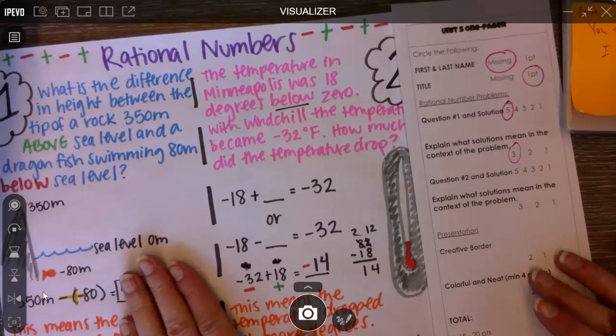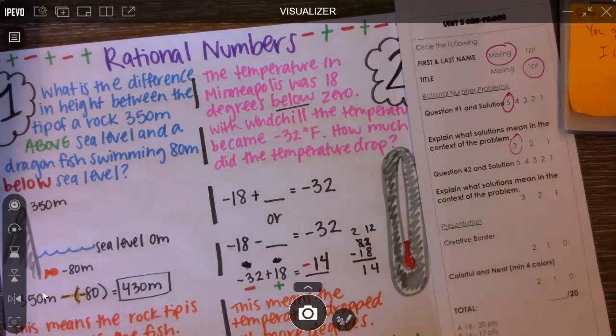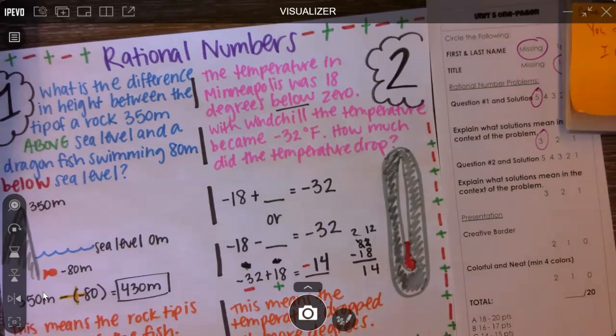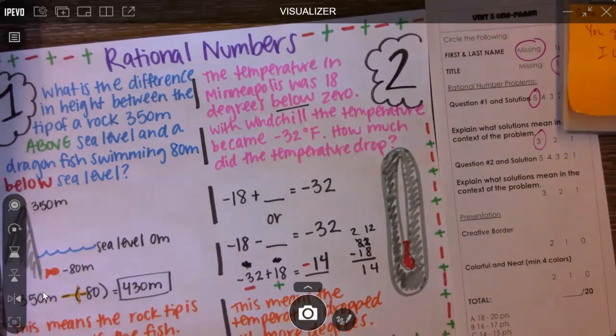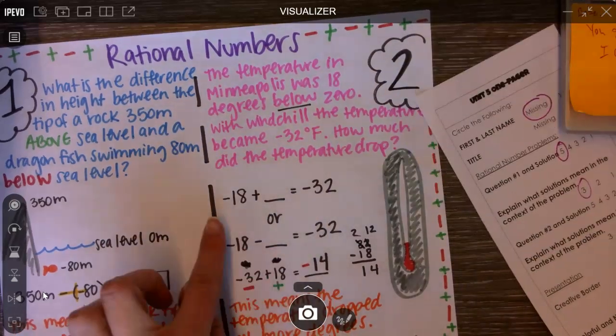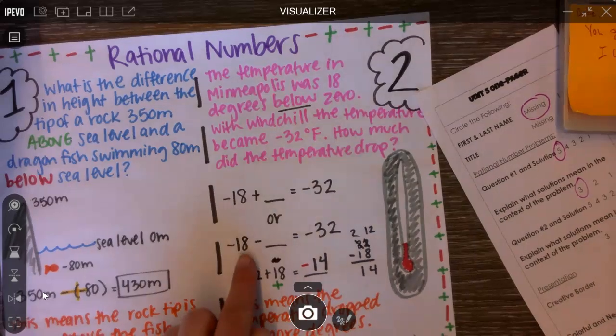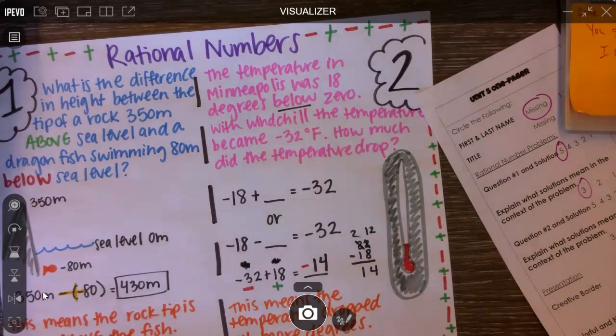Then looking at question 2. All right, the temperature in Minneapolis was 18 degrees below zero. With wind chill, the temperature became negative 32 degrees Fahrenheit. How much did the temperature drop? Okay, I see work here. I thought about, okay, well, negative 18 plus something is negative 32, or negative 18 minus something equals negative 32.